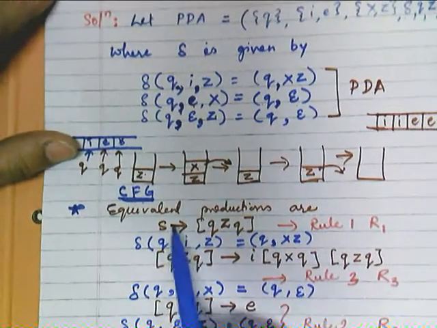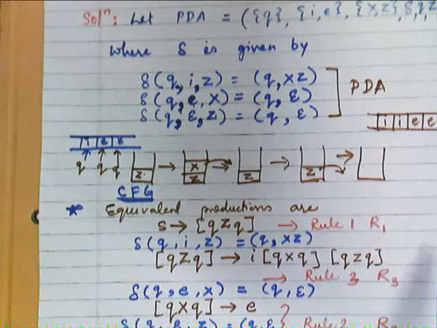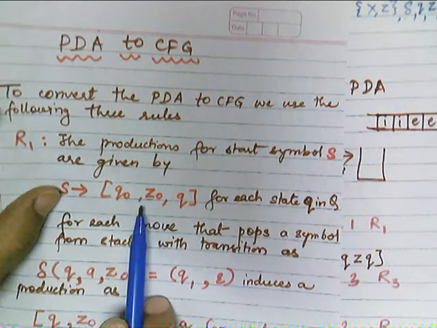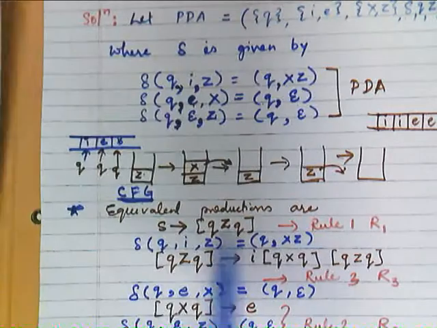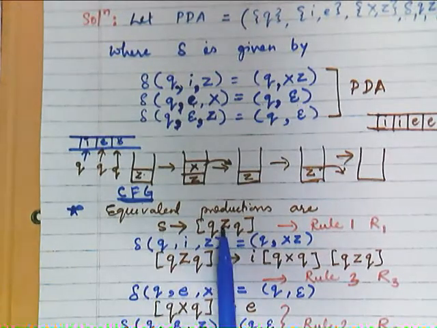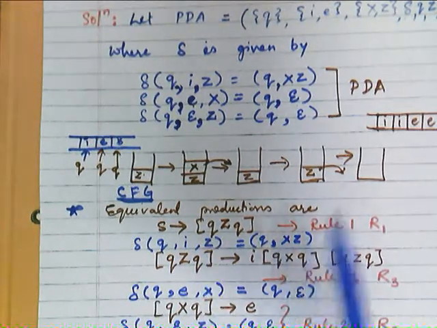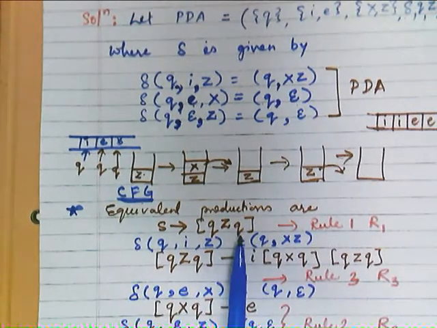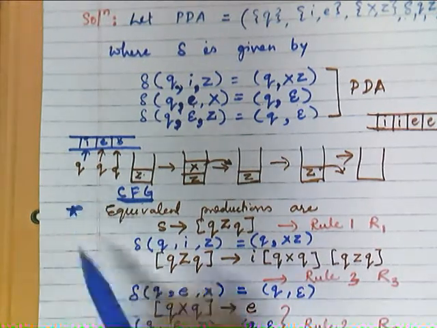very first, S produces [QZQ] as per rule 1. So what is our rule 1? Rule 1 is S produces [Q0, Z0, q] for each state q in Q. So on the left-hand side we write S, and since there is a single state Q, it will be Q. The bottom of the stack is Z, that's why Z, and the only state, so only Q. So by using rule 1 we have written the first rule as this one.